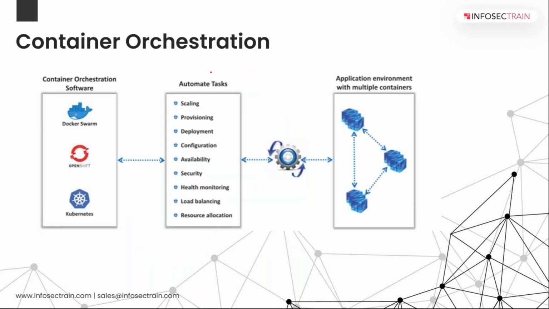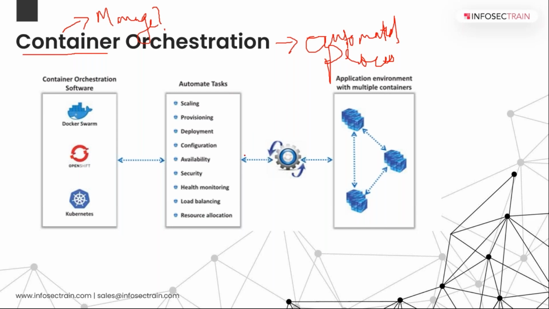Then we have container orchestration. So right now we discussed what a container is. It is nothing but your application or software package which has all the dependency files and resources needed for that particular application. Container orchestration is an automated process. It will manage the life cycle of your software containers and their dynamic environments.